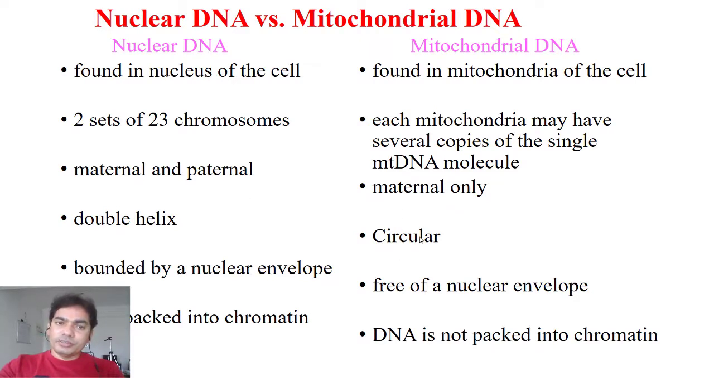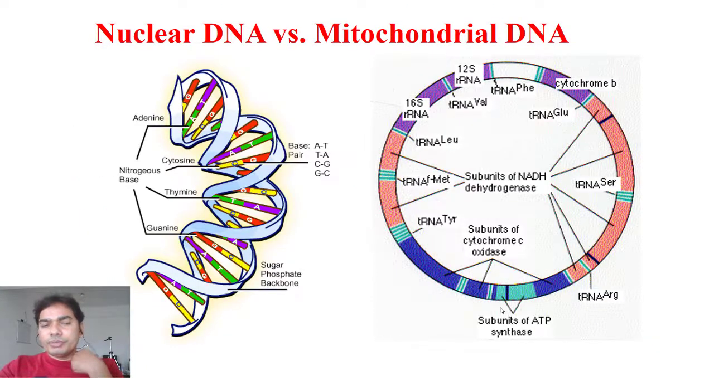Mitochondrial DNA is circular. Nuclear DNA is bounded by a nuclear envelope, and mitochondrial DNA is free of a nuclear envelope. There is no nuclear envelope found with mitochondrial DNA. Nuclear DNA is packed into chromatin, and mitochondrial DNA is not packed into chromatin, right? So this is the basic difference between nuclear and mitochondrial DNA.